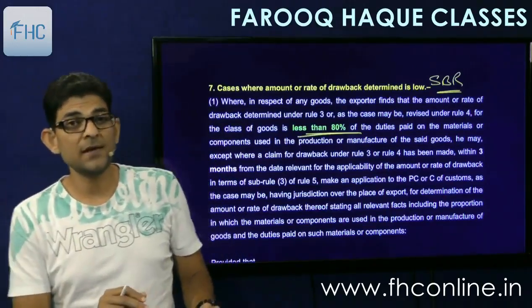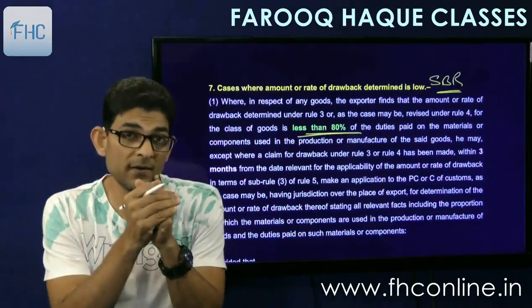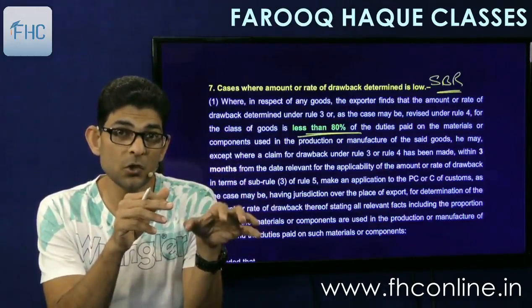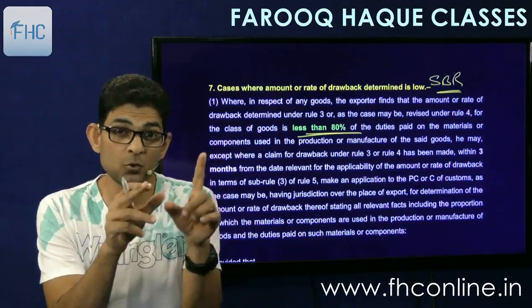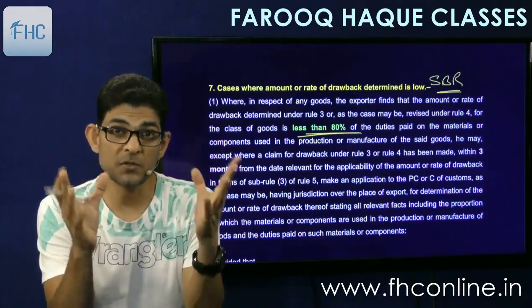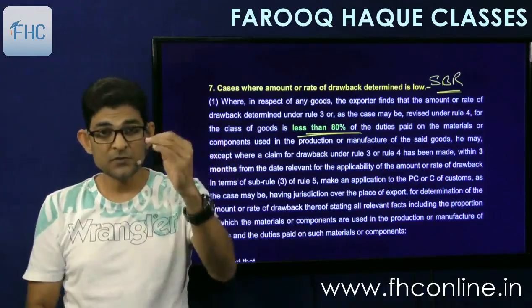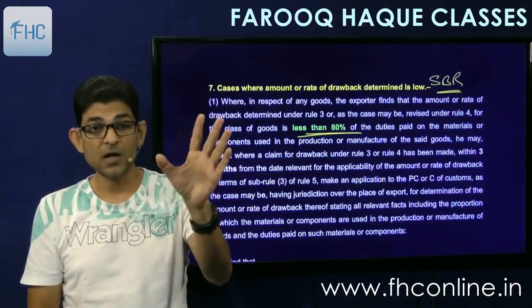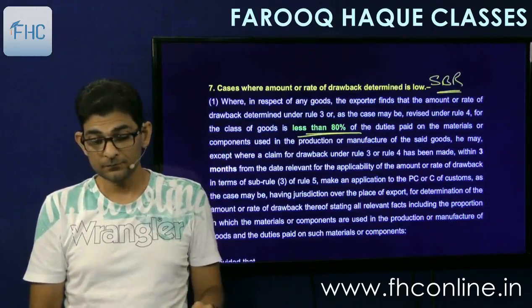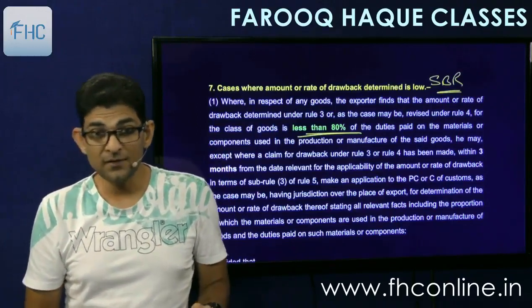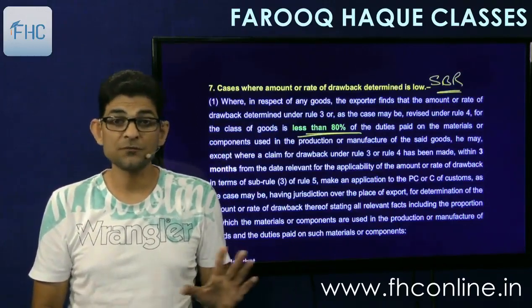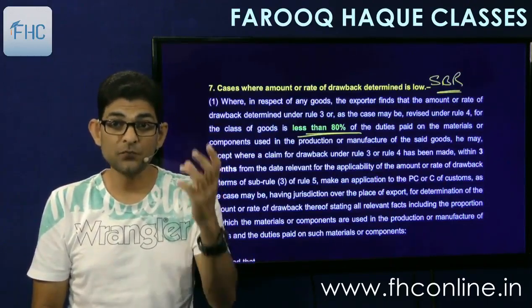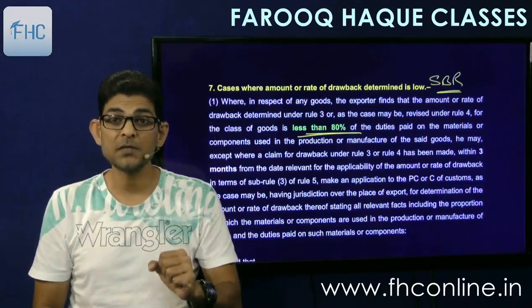Means if you feel the drawback allowed to you should be 100 and you are getting only 65 or 70 as per the all industry rate, then you have a right to go and ask for special brand rate. If it is within the difference of 20%, you cannot ask for special brand rate. Like if you should get 100 and you are getting 90, you cannot ask for special brand rate. It should be less than 80% of the duty actually paid on raw materials and components.